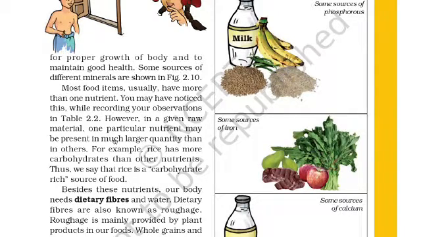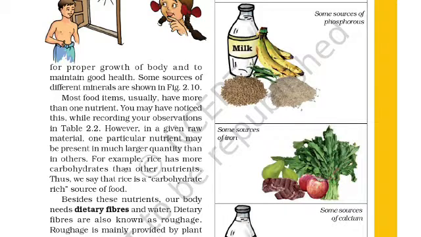For example, here is one example for you. Rice has more carbohydrate than other nutrients. Thus, we say that rice is a carbohydrate rich source of food. Which is the carbohydrate rich source of food? You can give the answer, that is rice.